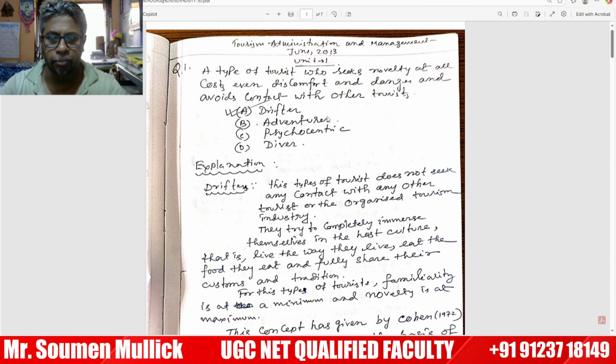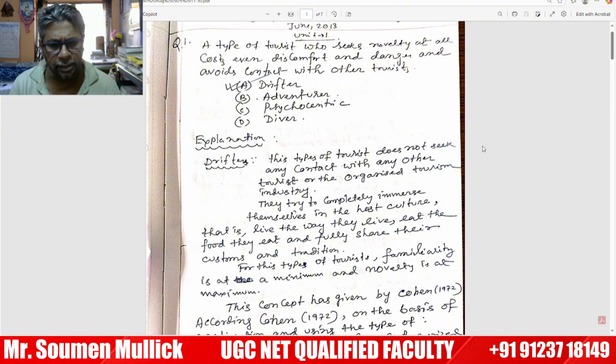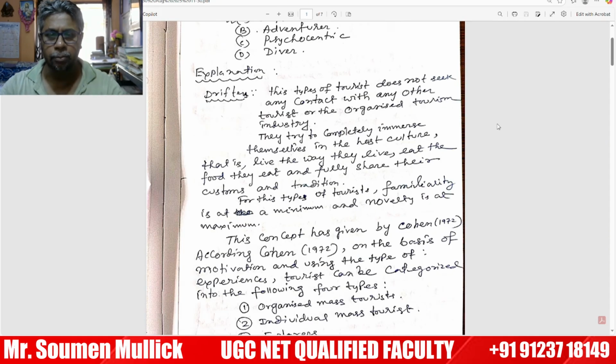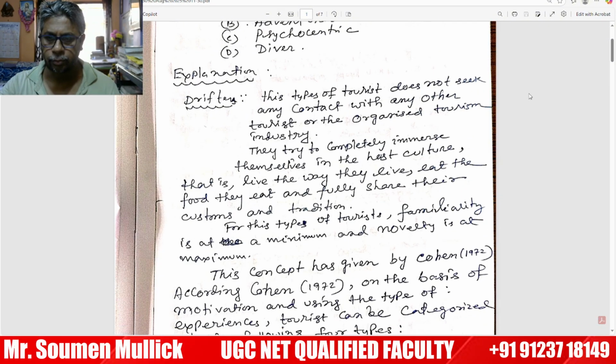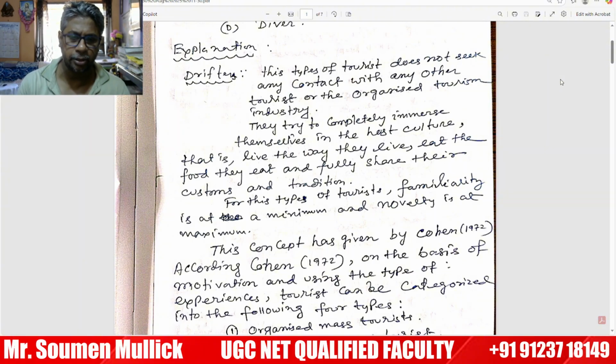First of all, the drifter: this type of tourist does not seek contact with any other tourist or the organized tourism industry. They try to completely immerse themselves in the host culture, that is, live the way they live, eat the food they eat, and fully share their customs and tradition.